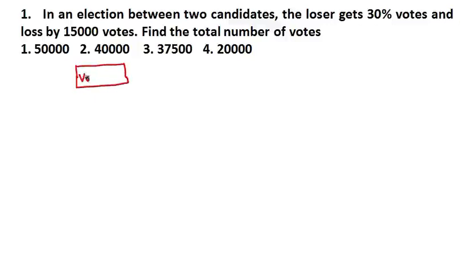Voter list. Now what is a voter list? Voter list is nothing but the number of people whose names are there in your area. It means that they are authorized to vote. Their name is there in the list.